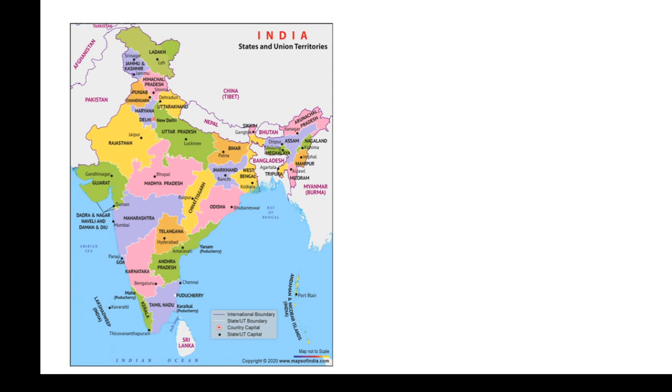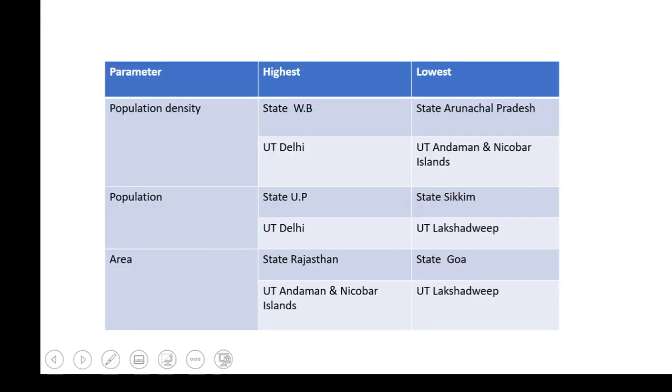Okay, what is population density? The next concept is population density. How do you define it? Population density is nothing but the number of people living in a particular area. That area might be a square kilometer or a square mile. So the number of people living in a square kilometer is the population density.